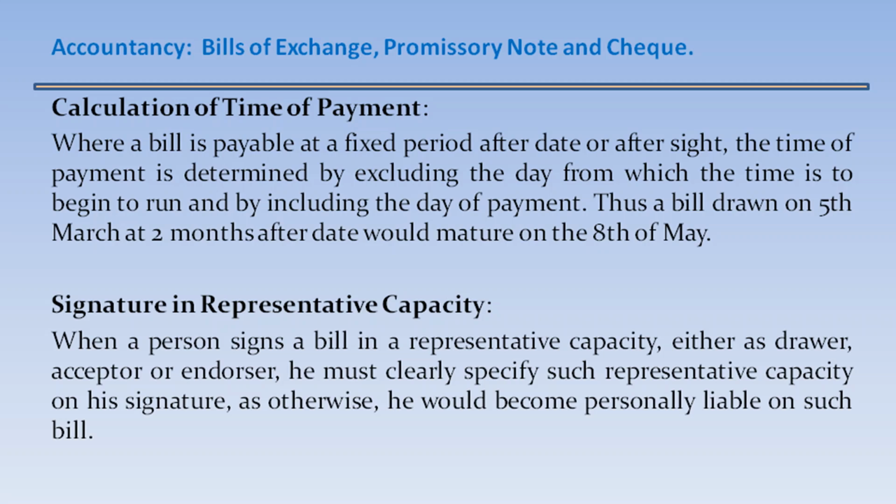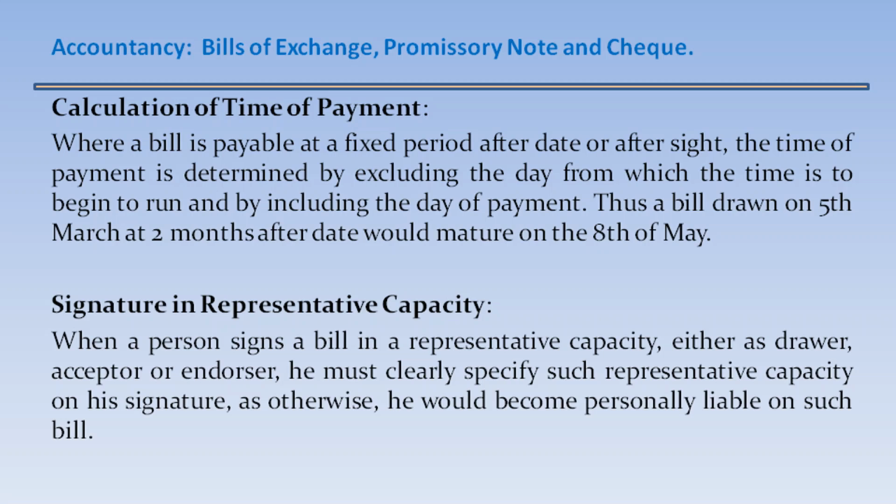Calculation of time of payment. Where a bill is payable at a fixed period after date or after sight, the time of payment is determined by excluding the day from which the time is to begin to run and by including the day of payment. Thus, a bill drawn on 5th March at 2 months after date would mature on 8th May.